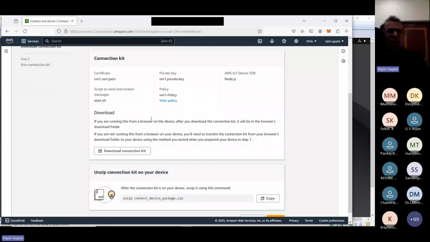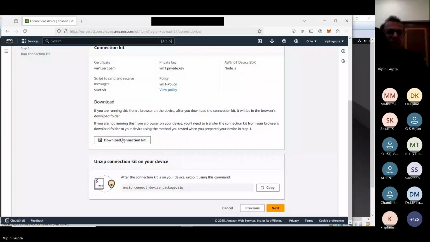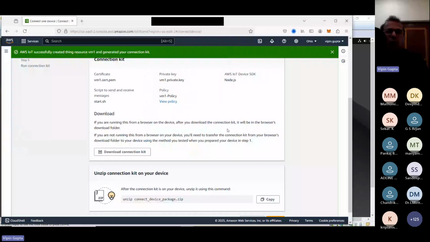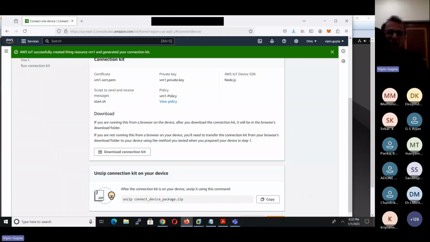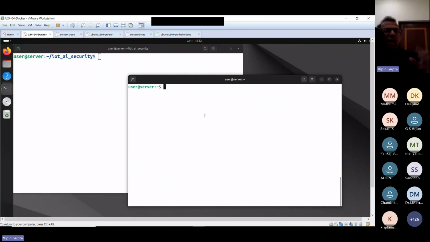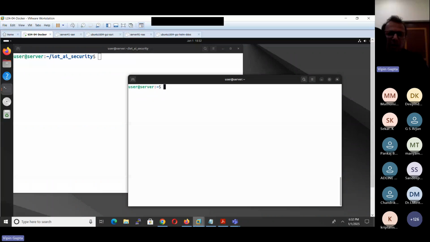Now it says to download this connection kit. When we download it, it will contain all the things. The package name is connect_device_package.zip, and we will take this into the operating system, unzip it, and write certain code, then this device will start sending data. But in our case we are not doing that.